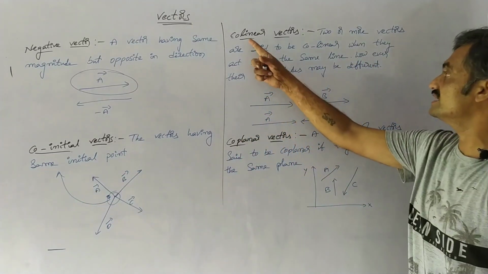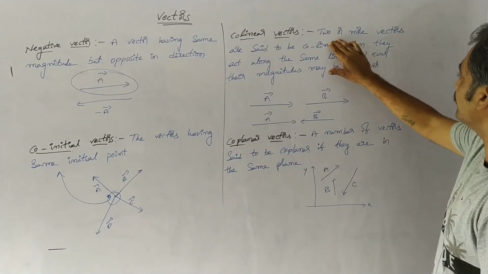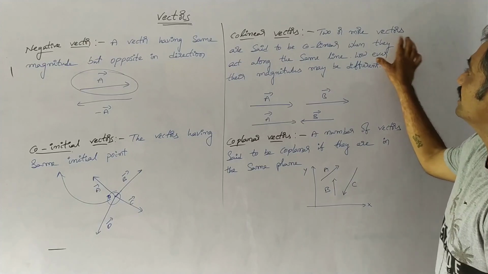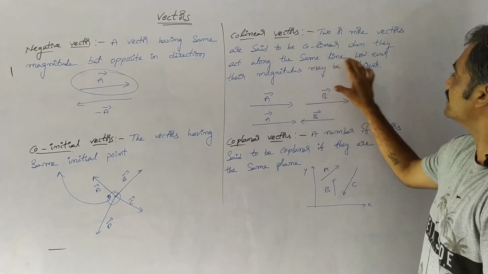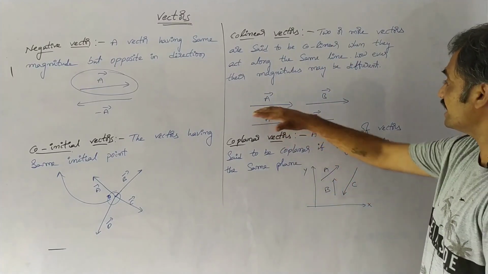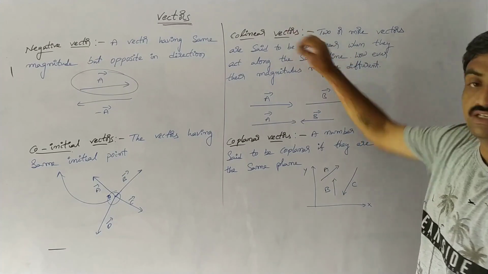The next definition is collinear vectors. If we consider two or more vectors, they are said to be collinear when they act along the same line. Whether their magnitudes are the same or different, we can represent them as collinear vectors.